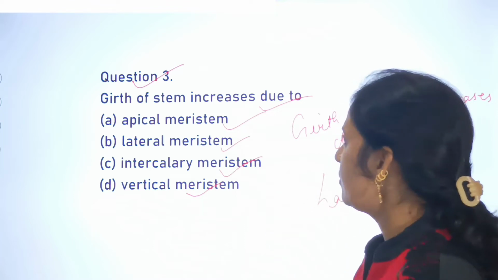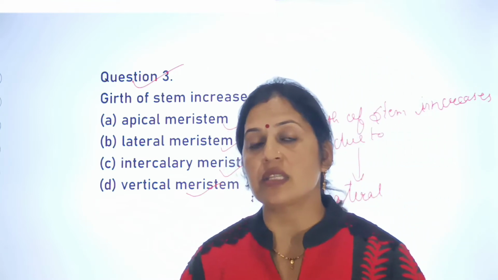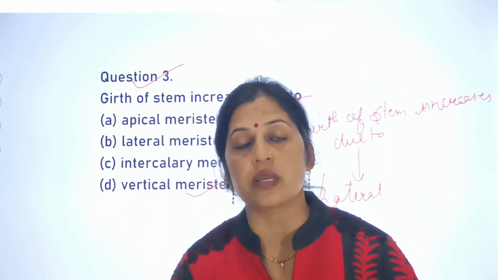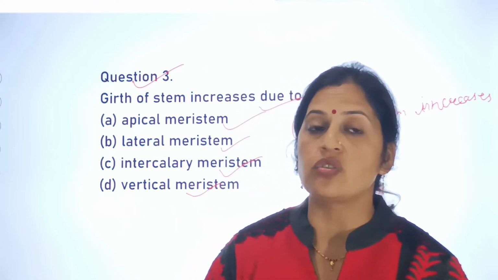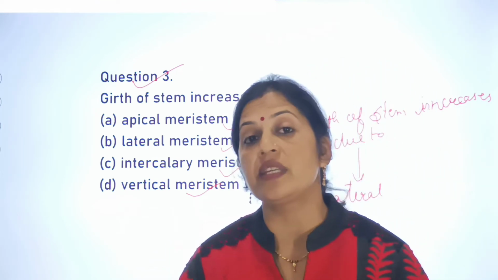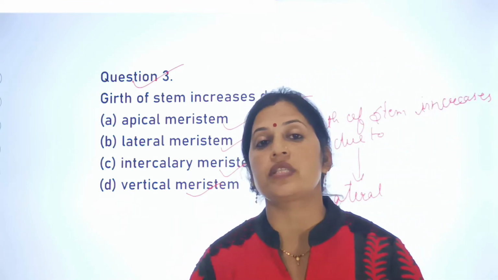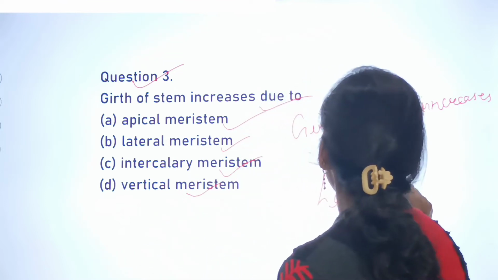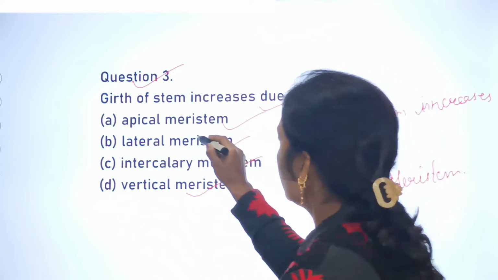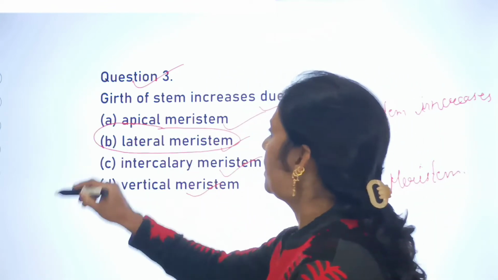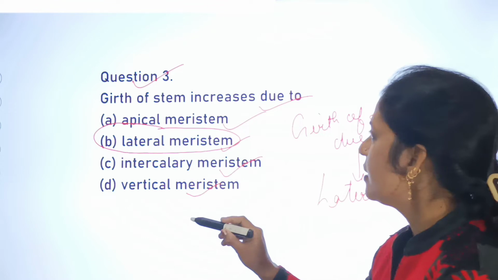तो ये जो है वो सही स्टेटमेंट है, क्योंकि जो गर्थ होता है स्टेम का, it always increases with the help of the lateral meristem, not with the apical meristem. Apical meristem के साथ जो girth of stem है, it does not increase. Intercalary meristem के साथ में जो girth of stem है, that does not increase, and even the vertical meristem does not increase the girth of the stem. But the only reason where the girth of the stem increases is due to the lateral meristem. So this is the correct statement for question number 3: the girth of the stem increases due to the lateral meristem.